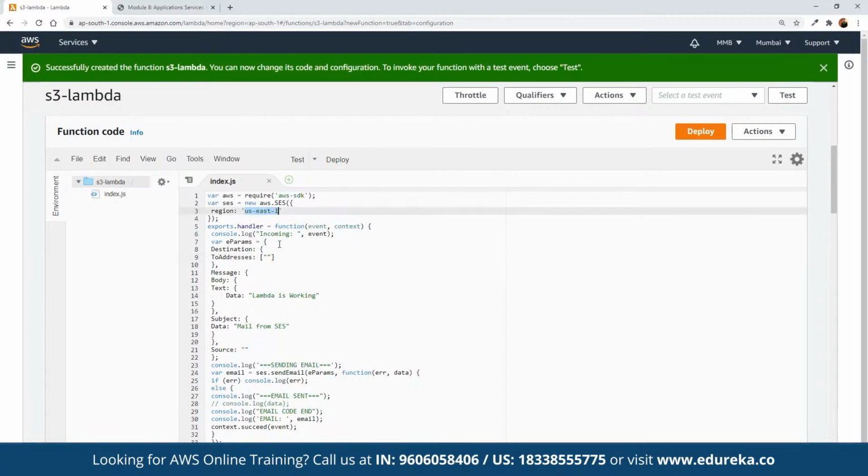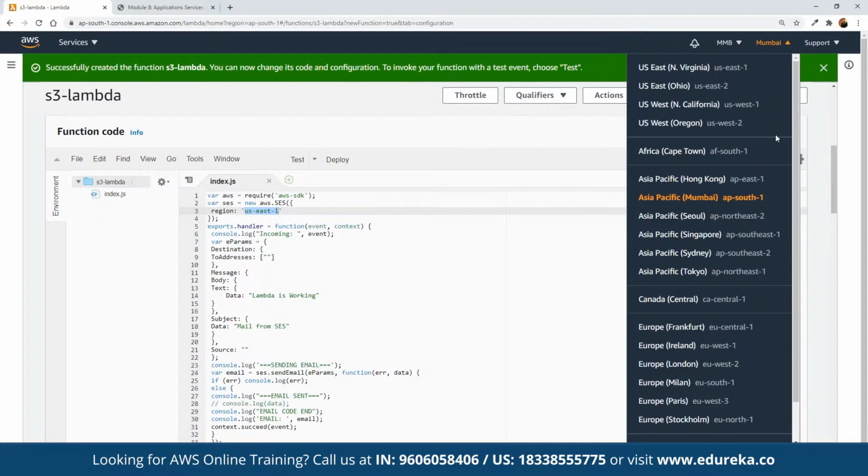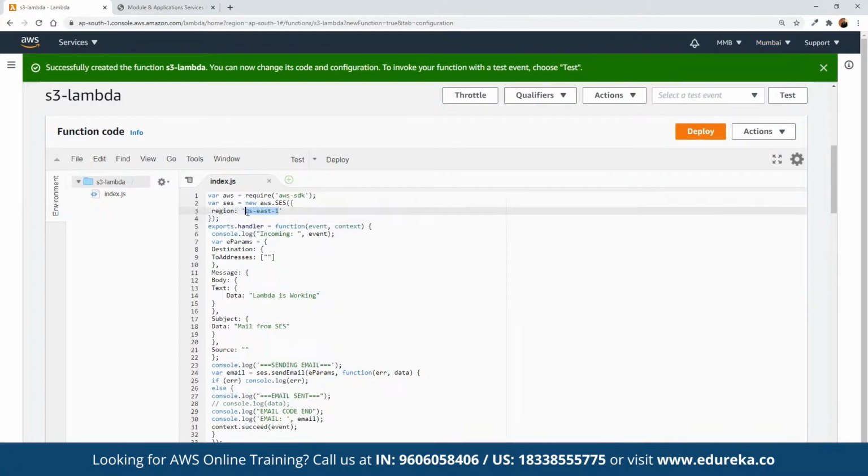So when we are creating any Lambda function, we have to define a region in which this particular function is going to be executed. Currently we are in Mumbai, and for every region we have different region codes. So if we are deploying a function in Mumbai, then the region code here also needs to be the same. So here we can define AP South 1.